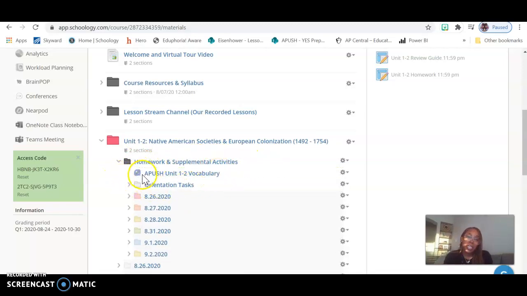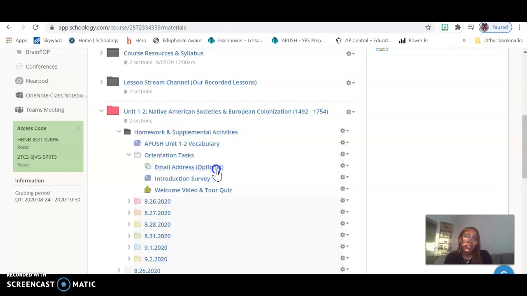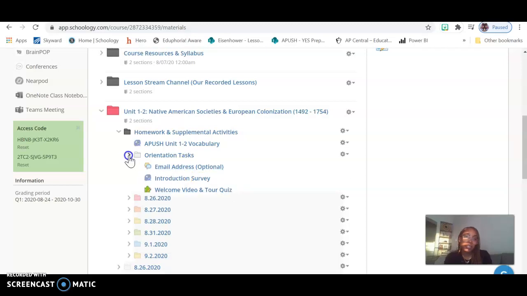This link is for the Quizlet that I'm always going to recommend y'all do for homework. We may or may not have pop quizzes, but we most likely will, with words from this vocabulary Quizlet. So just make sure y'all are staying up to date with that. You'll also see the folder with all of our assignments right now, for instance, the assignments you'll need to do after you watch this video.